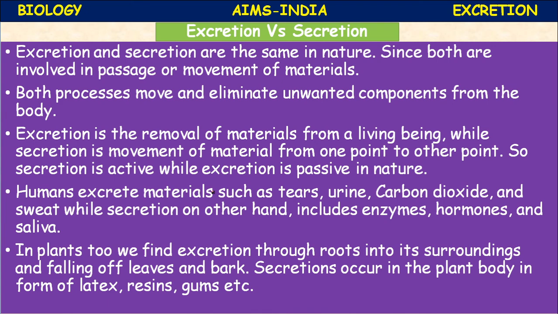Primary metabolites, what are they? Proteins, carbohydrates and fats. Secondary metabolites: alkaloids, tannins, latex, and resins. These are the economically important substances extracted from plants. Excretion is the removal of material from living beings, whereas secretion is the movement of materials from one point to another.